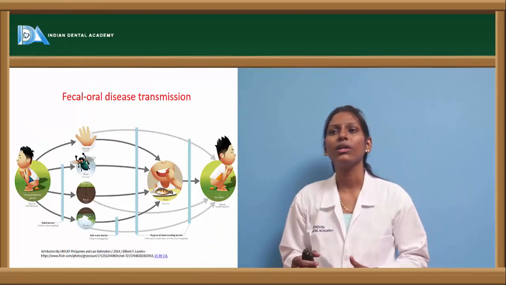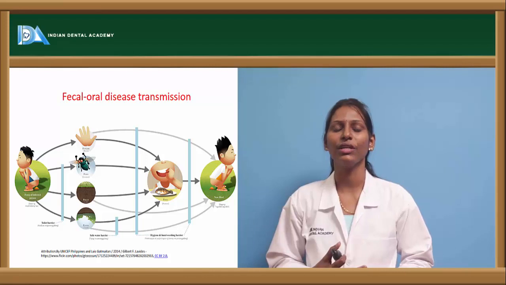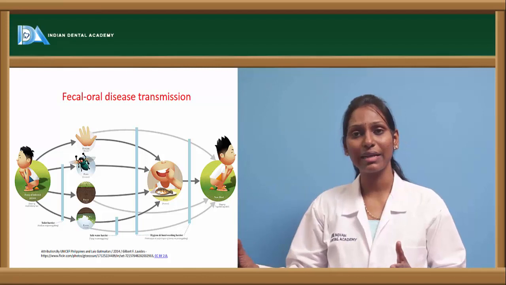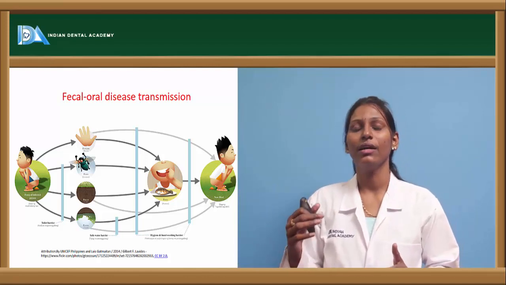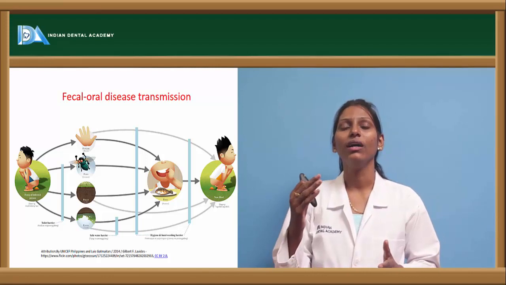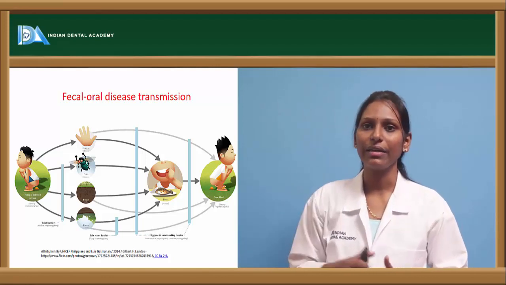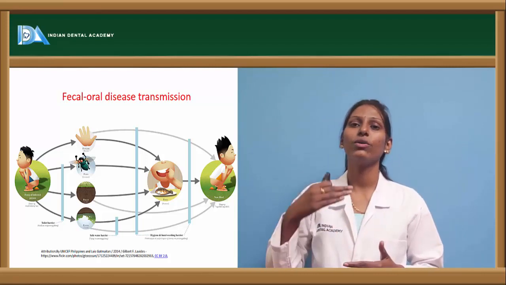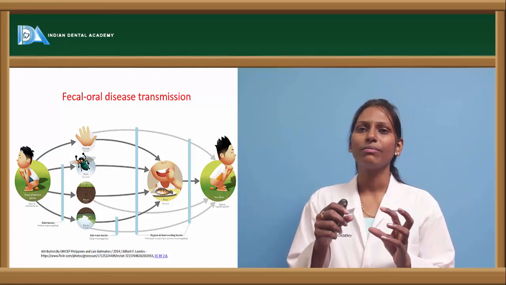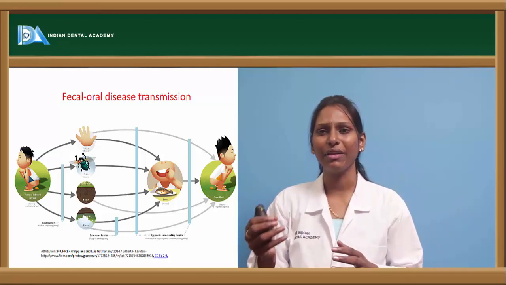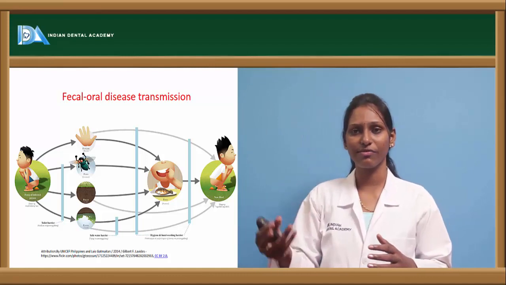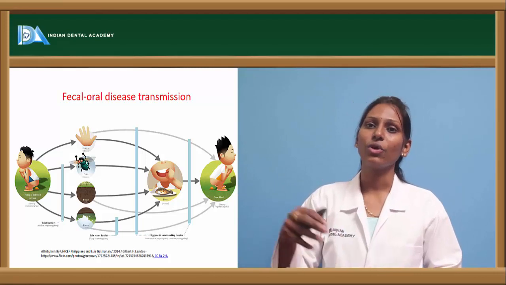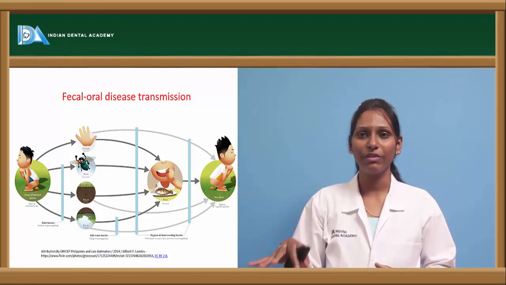Now coming to fecal-oral disease transmission, usually it can be seen in areas where sanitation is not proper, improper hygiene areas, where people usually have the habit of defecating outside, instead of using proper sanitation or bathrooms. So what happens is they don't wash their hands properly, and vectors such as house flies actually carry the infection from these areas onto the food, and improperly covered food, improperly washed hands